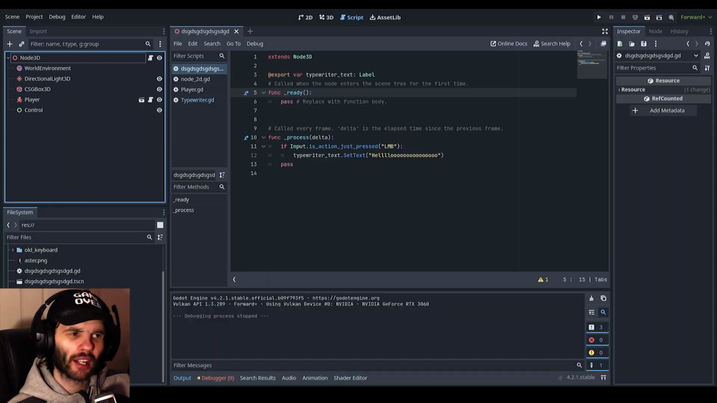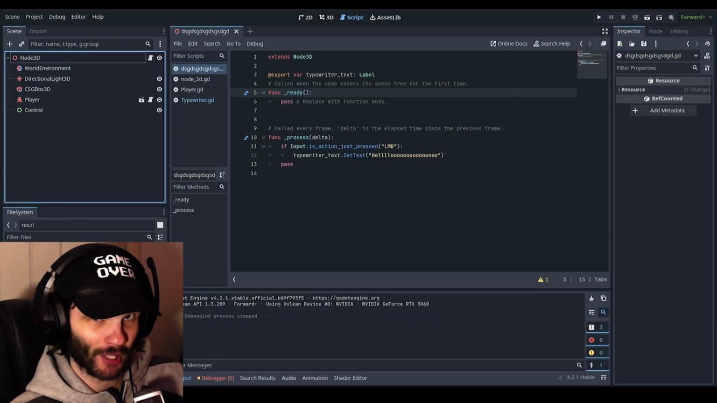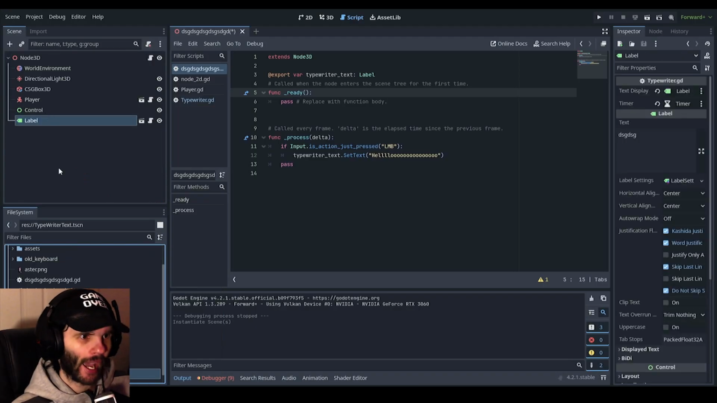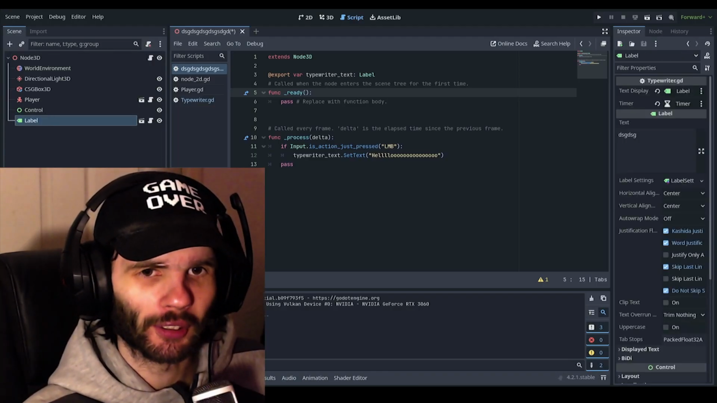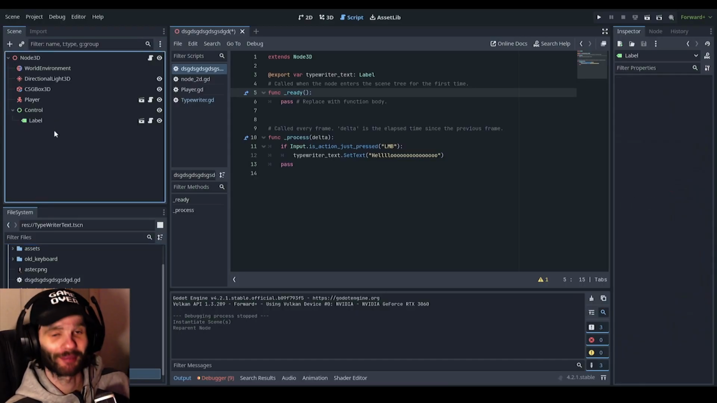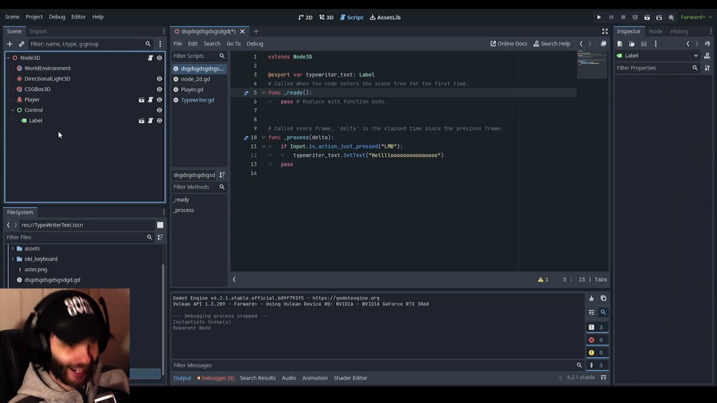So I'm going to put it underneath control. You don't really have to do this, but I'm going to do it anyway. So let's put it underneath control. And why did it not go underneath control? Like, you had one job. Anyway, let's go ahead and put it under control where it's meant to be. Again, you don't have to do this, but I'm doing this.